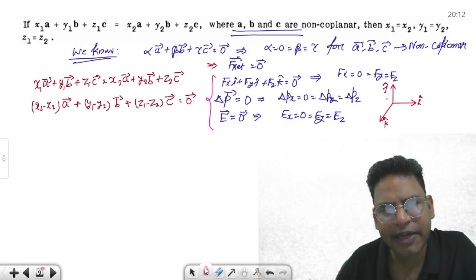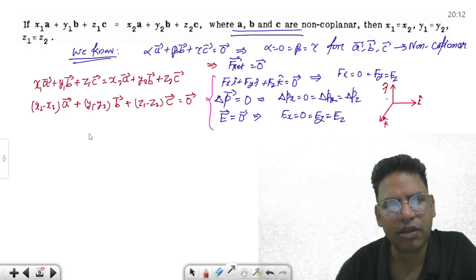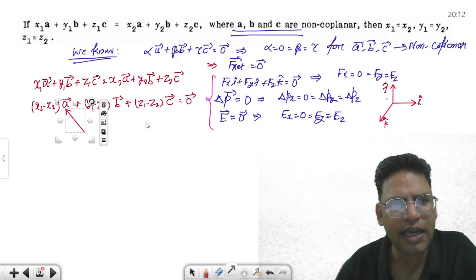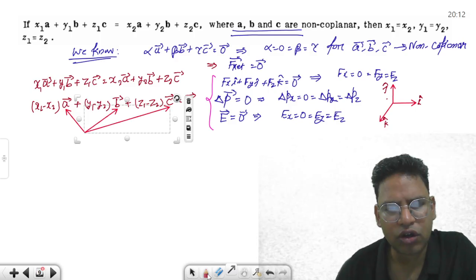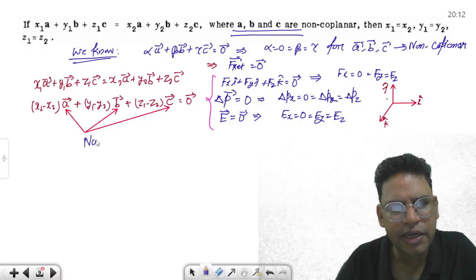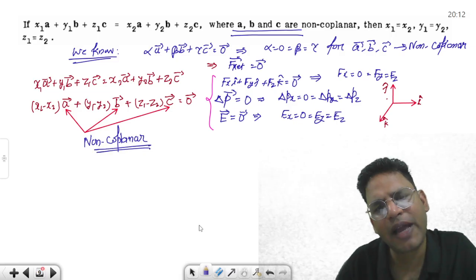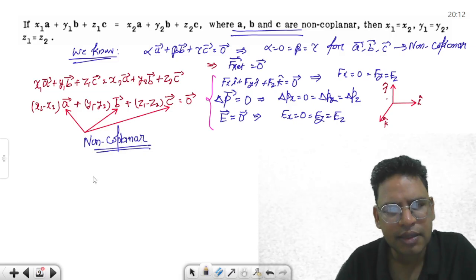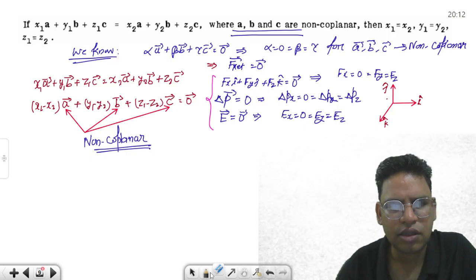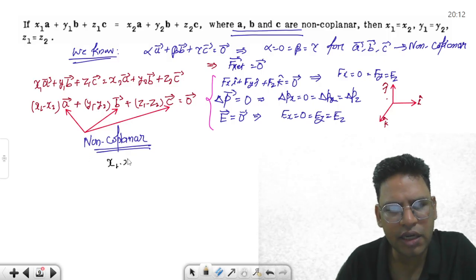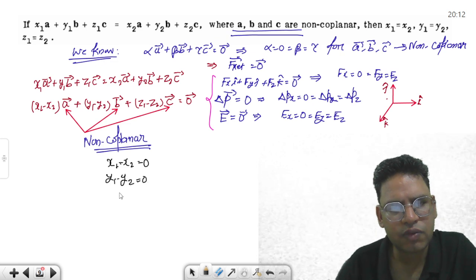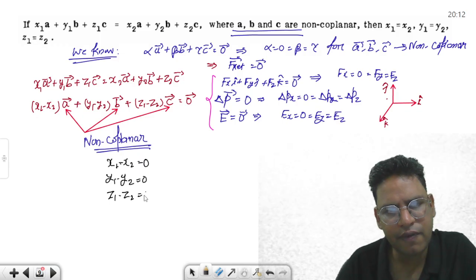If these vectors a, b, c are non-coplanar vectors, and by definition it is given that they are non-coplanar, then non-coplanarity demands that x1 minus x2 equals 0, y1 minus y2 equals 0, z1 minus z2 equals 0.